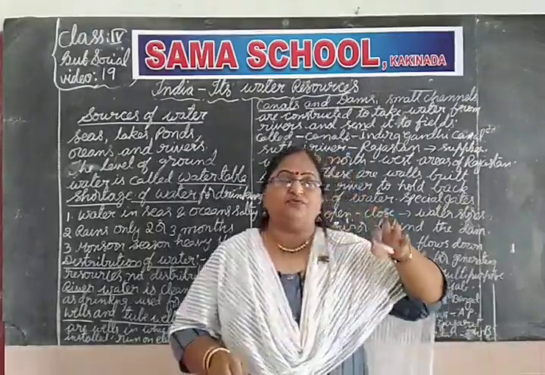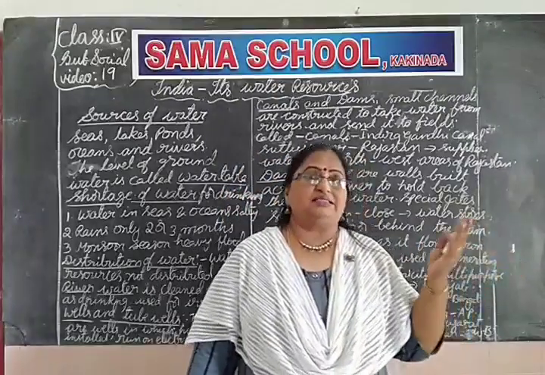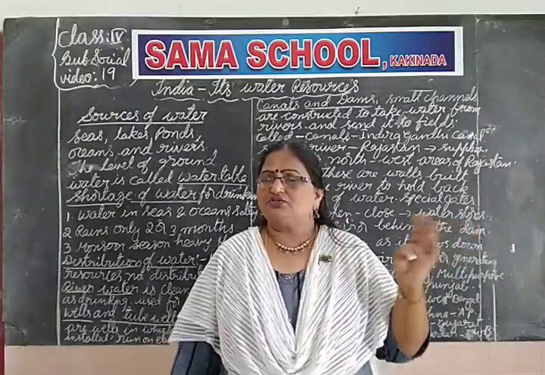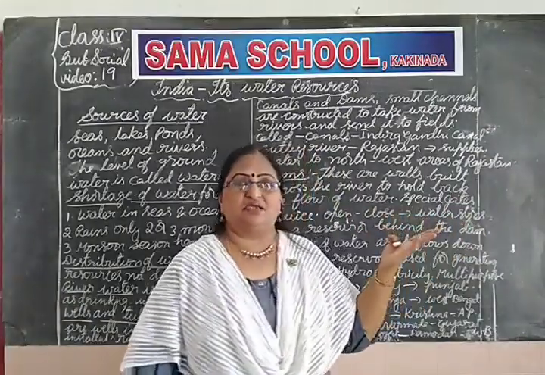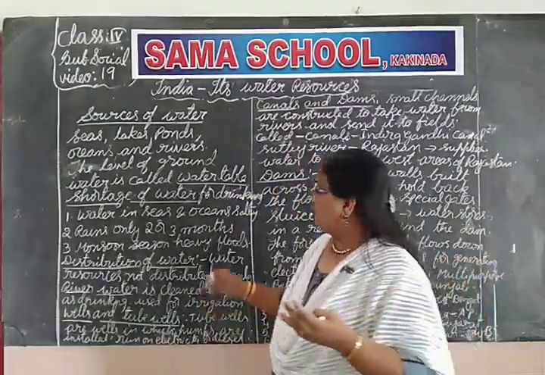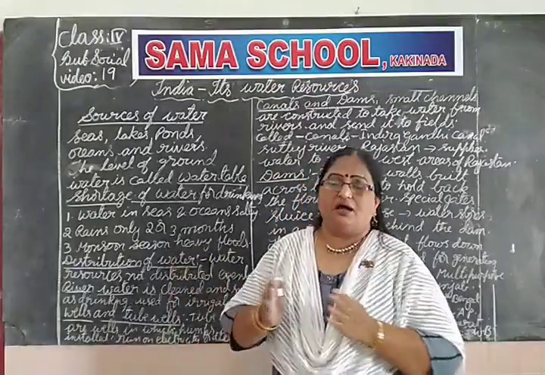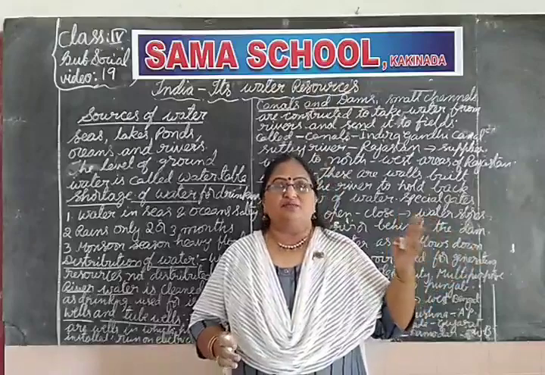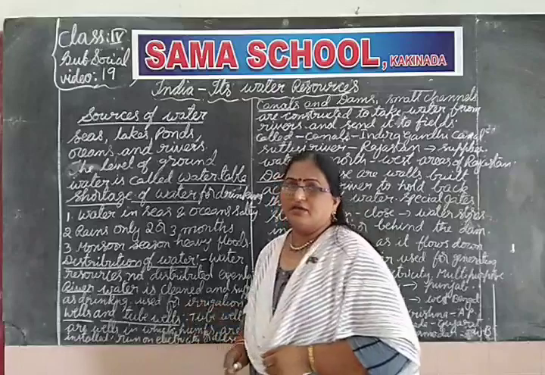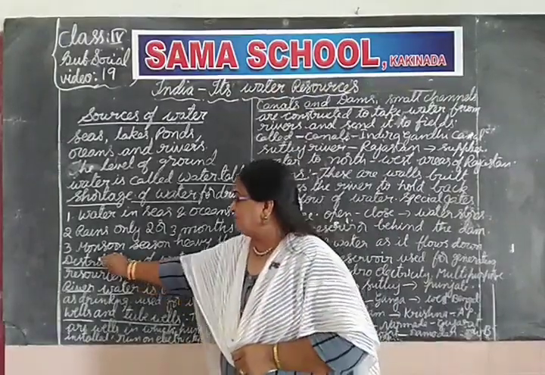So these rivers overflow, and ultimately, as I told you in the previous videos also, this river water goes and mixes in the oceans. This excess water is going and mixing in the oceans and seas. That is why, though we have a water source, that water is being wasted, going and mixing in the oceans and seas. That is why we are getting this shortage of water.